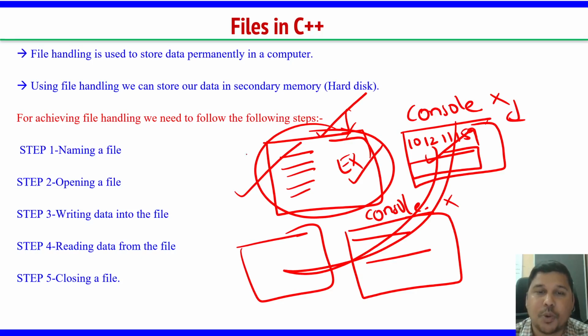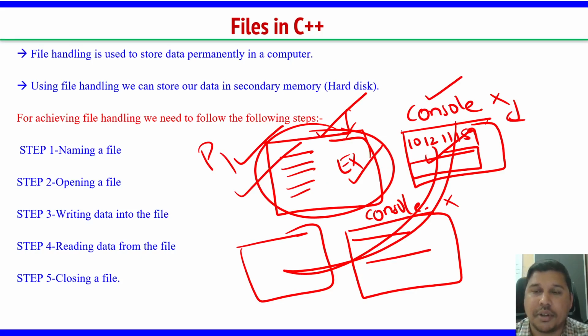Or for this program P1, I have multiple inputs to be given. Whatever input I gave during the first execution is lost. It is not saved anywhere. Is it saved anywhere? No. Why is it not saved anywhere?